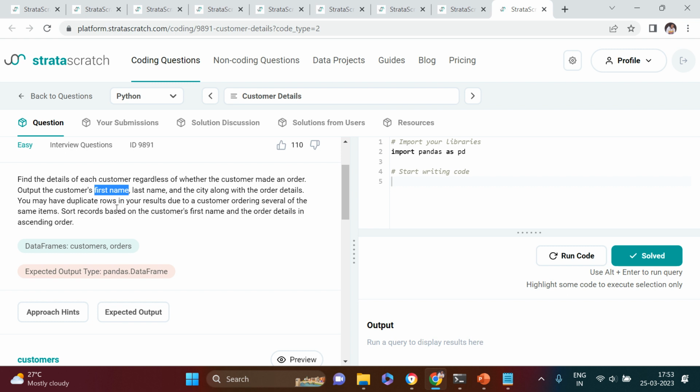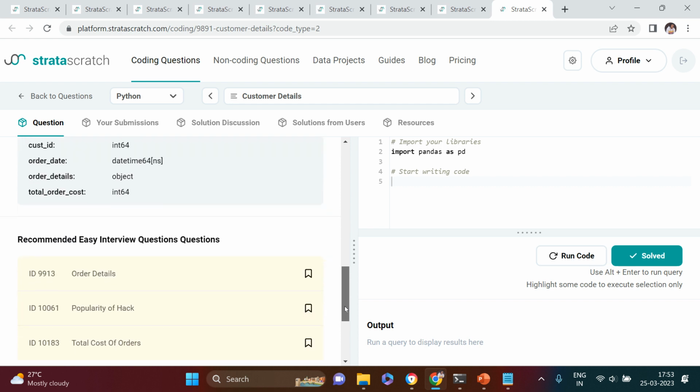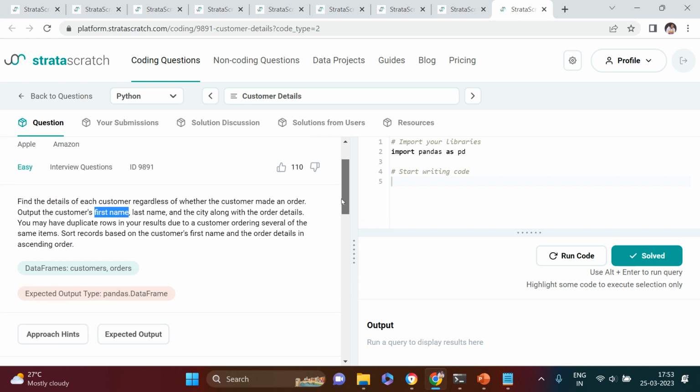You may have duplicate rows in your result due to customer ordering several of the same item, so we remove the duplicates also. Sort records based on the customer's first name and the order details in the ascending order. I just hope that it is clear. Now let's just move ahead and do this.